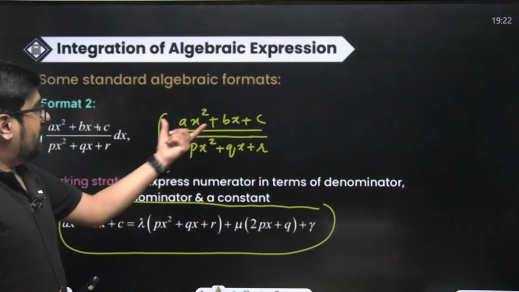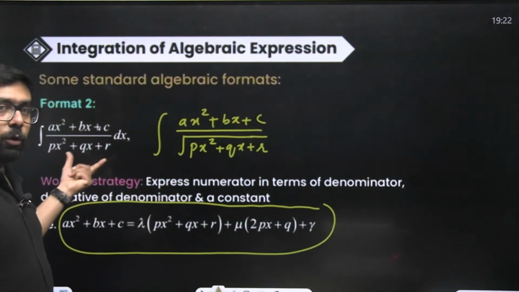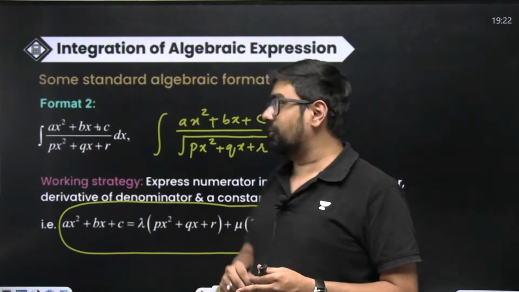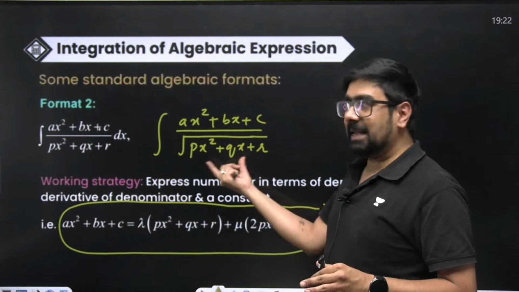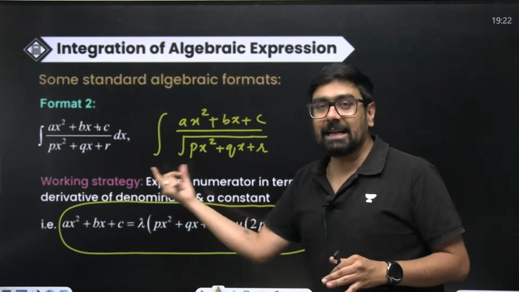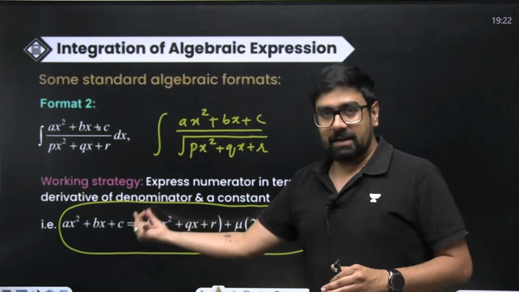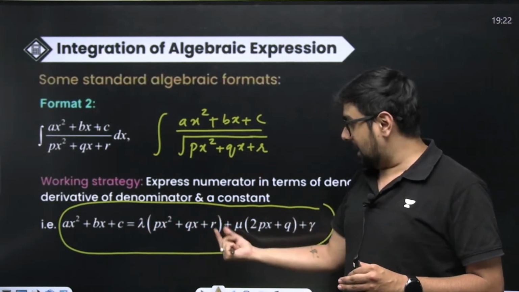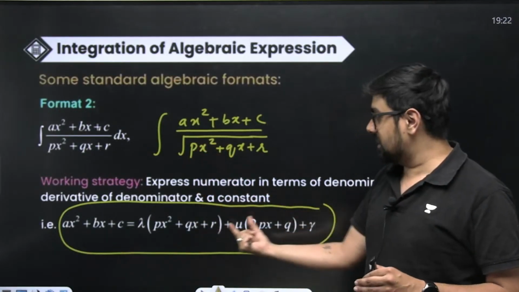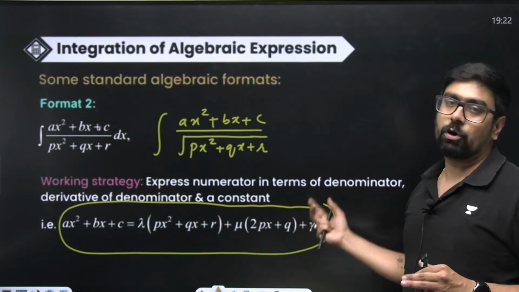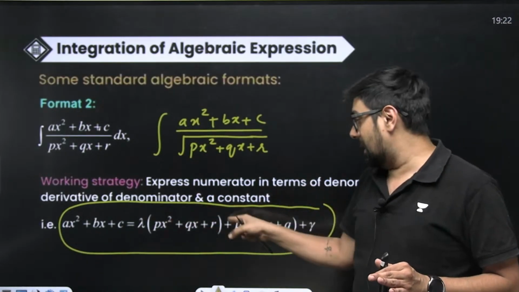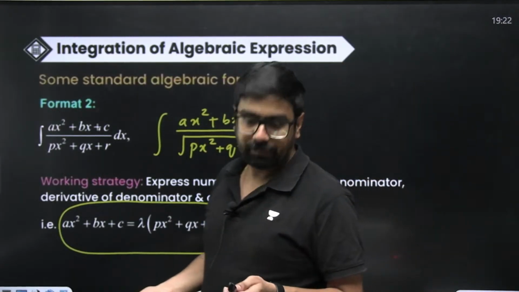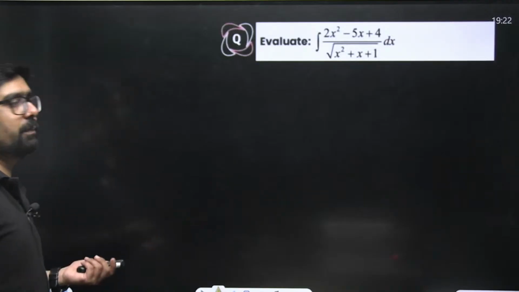represent. How? If you have either quadratic upon quadratic or quadratic upon square root of quadratic, this will work in these cases. This format, if you have, what you are supposed to do, you take this numerator quadratic and represent it like this. Lambda into same quadratic in the denominator plus mu into derivative of this quadratic plus some constant gamma, and find lambda, mu and gamma, and then write it in this form, and that will help you solve the problem. How it will help you, we'll see with the help of an example.